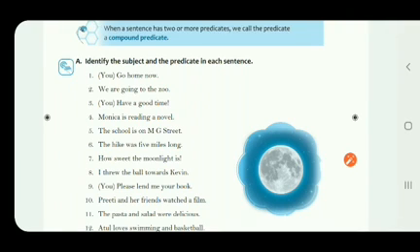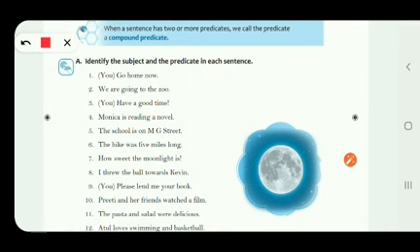Identify the subject and the predicate in each sentence. Let's do it. The first one, go home now. It is an imperative sentence and you is implied, so you is the subject and the rest part is the predicate. Now we come to the second one, we are going to the zoo.